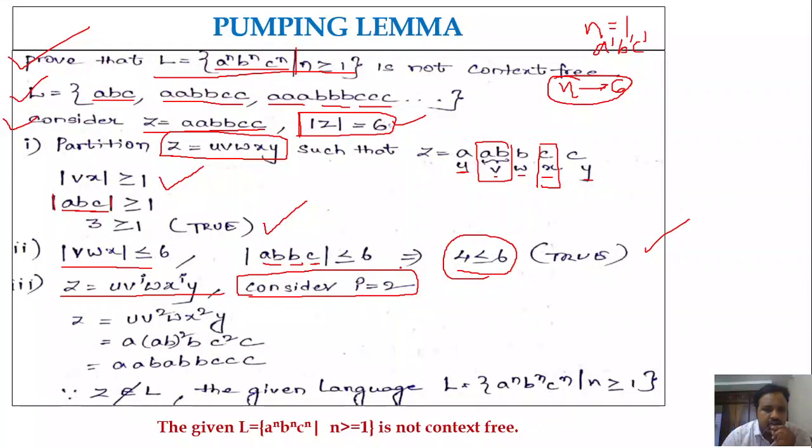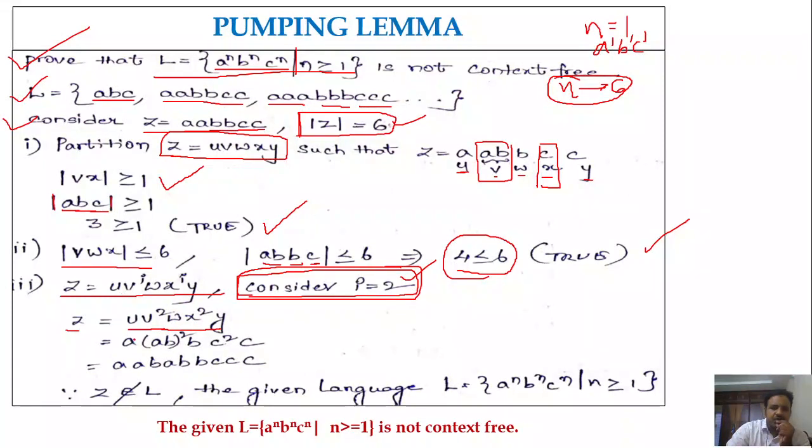So to check whether that string belongs to the language or not, you have to consider a larger i value, right? So you may start checking with an i value which is greater than 1. Here I am considering i equal to 2. So Z is equal to U V power i, meaning V square, W, X power i, meaning X square, Y. So we are getting U V square W X square Y, right?